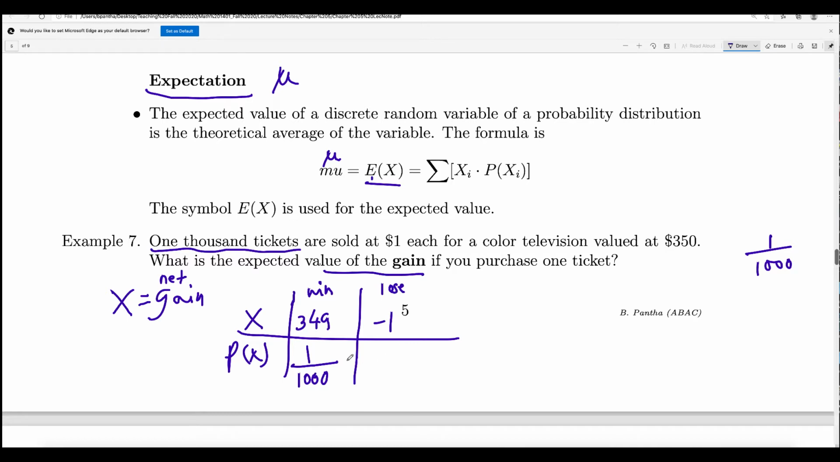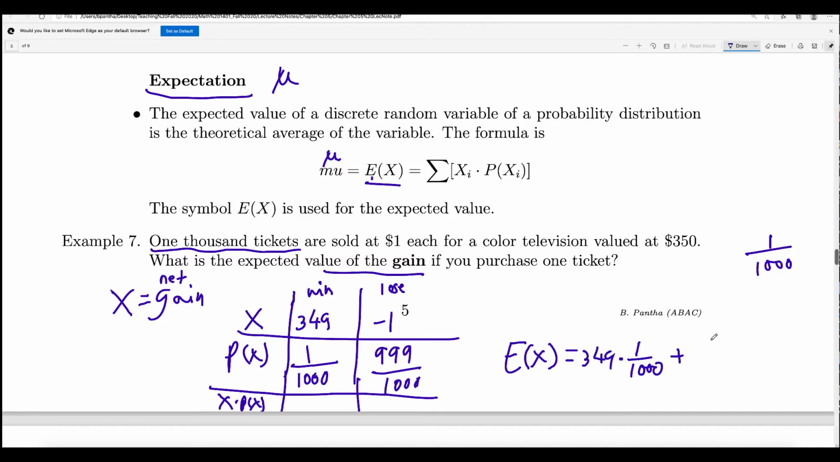And what is the probability that you lose? It will be 1 minus that. 999 tickets will lose, right? So 999 over 1,000 is the losing probability, and 1 out of 1,000 is the winning probability. What you want to find is the expected value, so you multiply x times px. Since there are just two values, you can do 349 times 1 over 1,000 plus -1 times 999 over 1,000. Now you use a calculator.